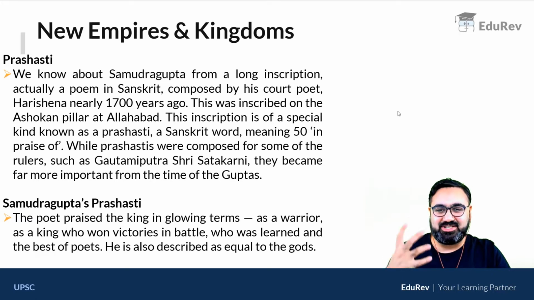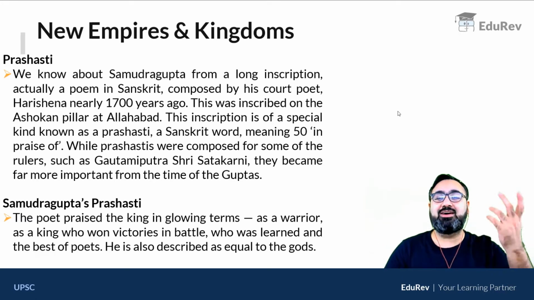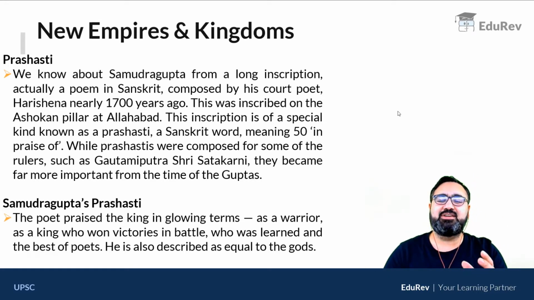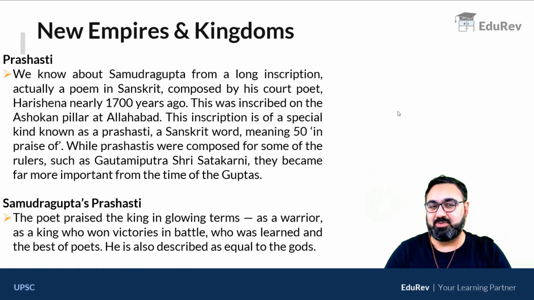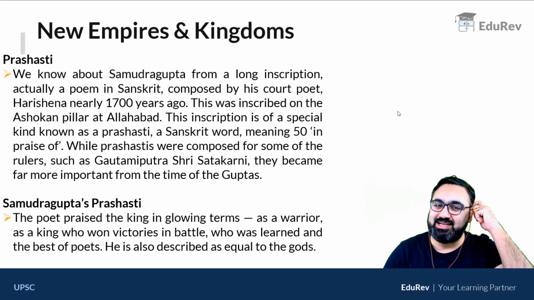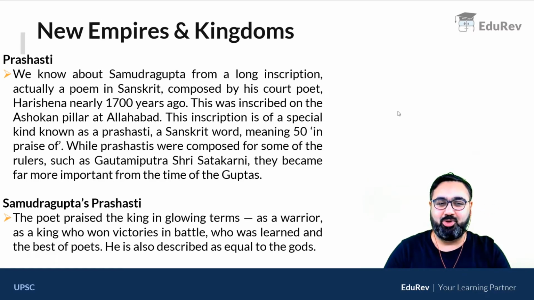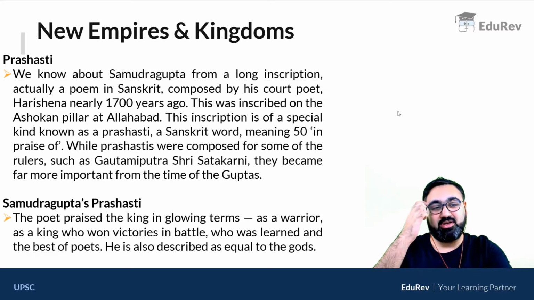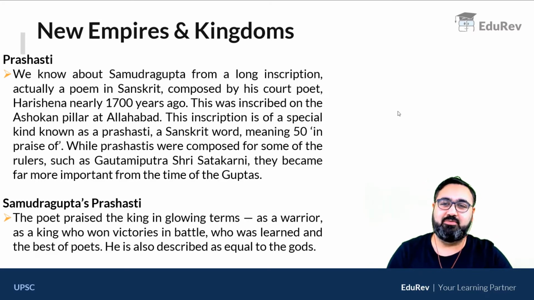So usually prashastis, when you see, are over the top accounts. Some of them are true, but much of the information in a prashasti is over the top, because only when the king was happy, they used to give presents and gold coins, etc. in return to the poet. So they used to write over the top accounts. On the other hand, prashastis also are a very important source of information about many rulers of that time.